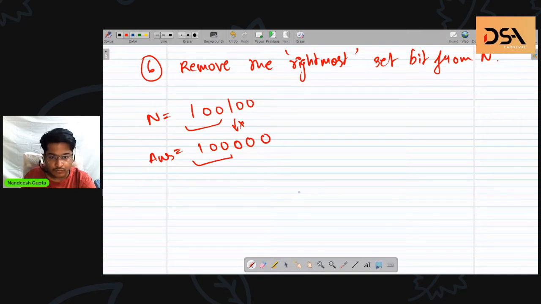Any ideas how we will be doing this? You need to remove the rightmost bit.